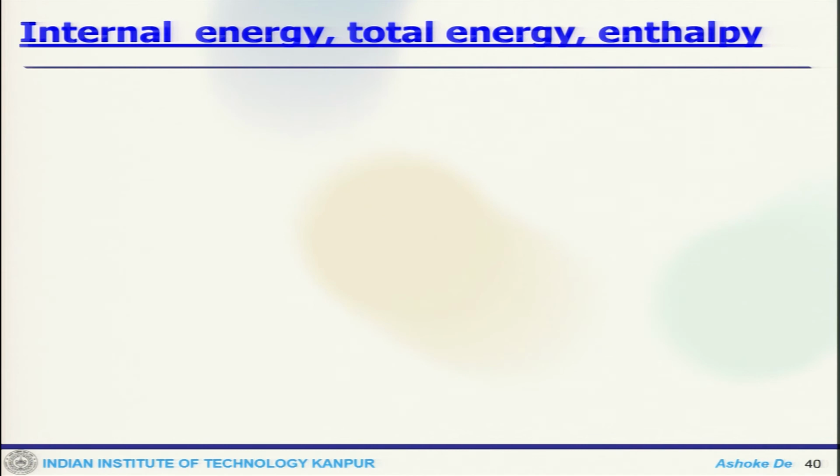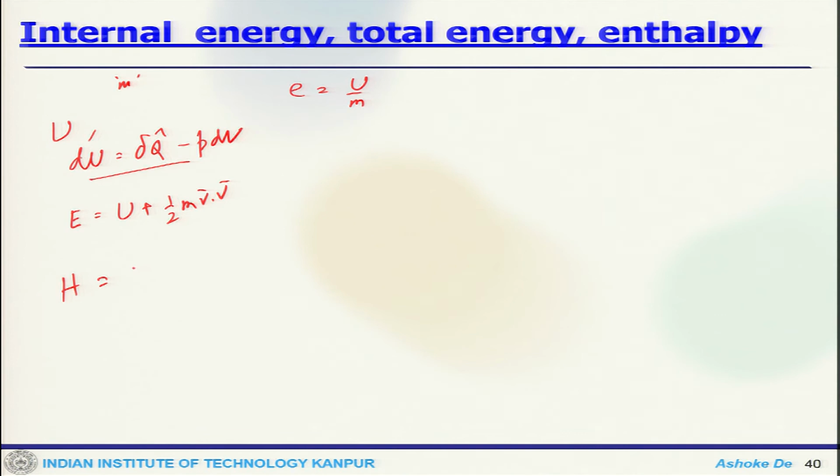Now, we can have some internal energy, total energy and enthalpy. Let us consider mass m, then specific internal energy u would be U by m, where internal energy U can be used as dU equals to del Q minus p dV, which you get from the first law of thermodynamics.